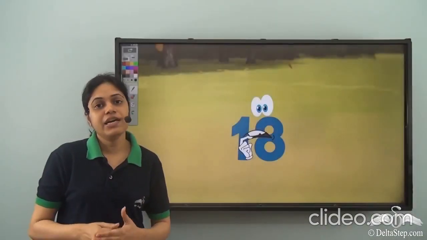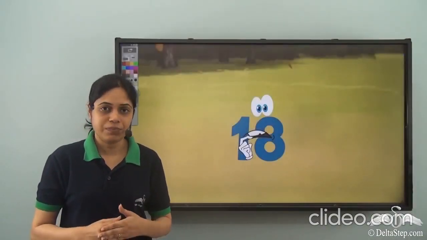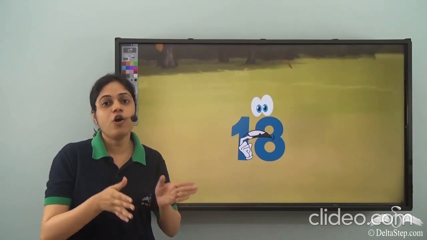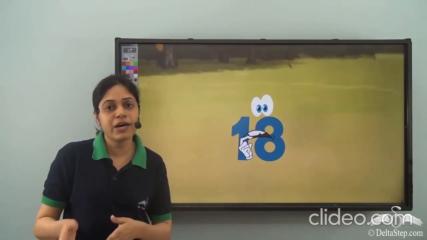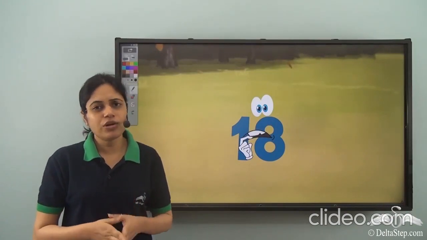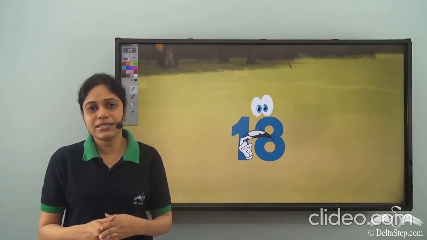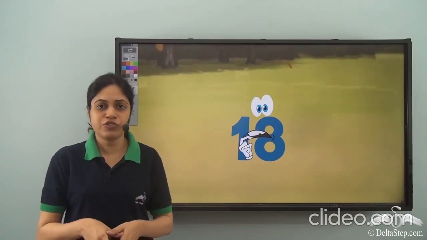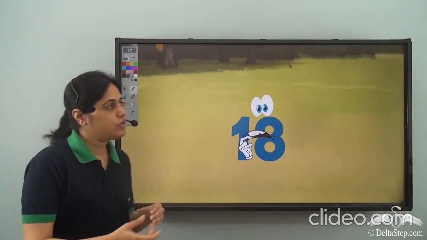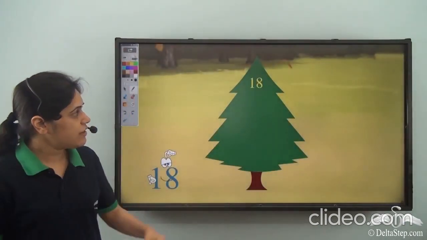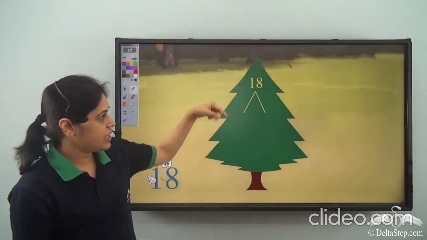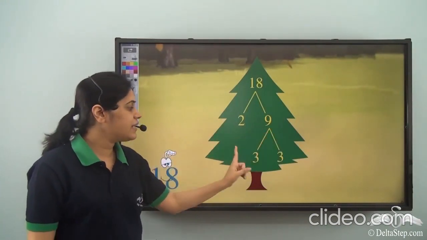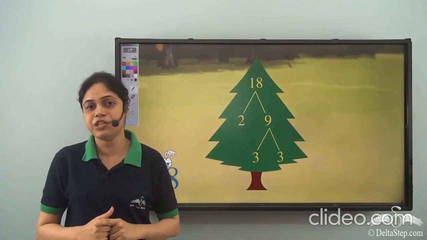And suddenly 18 observed a tree. It saw how the branches of a tree break or split into smaller branches. So 18 thought, why can't I do this to myself? What if I split like the branches of a tree into smaller numbers? So see, if 18 is at the top of the tree, it can split to give 2 and 9, and 9 can further split to give 3 and 3.